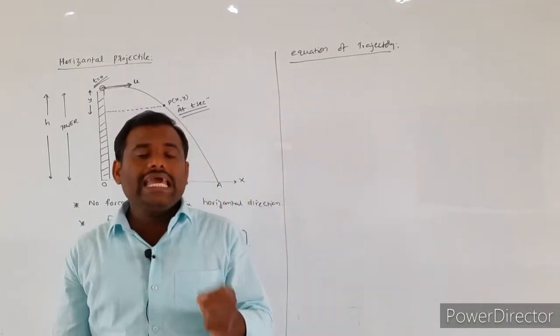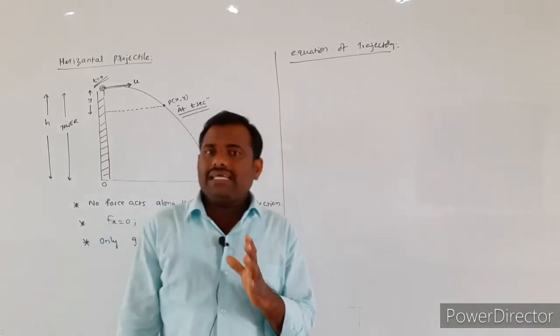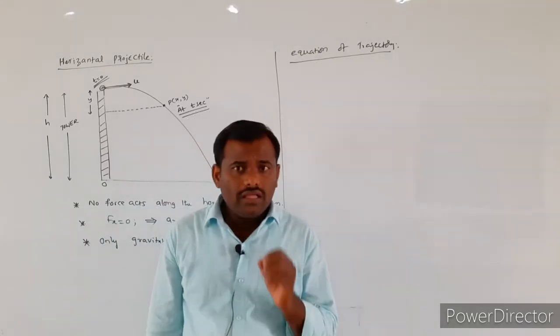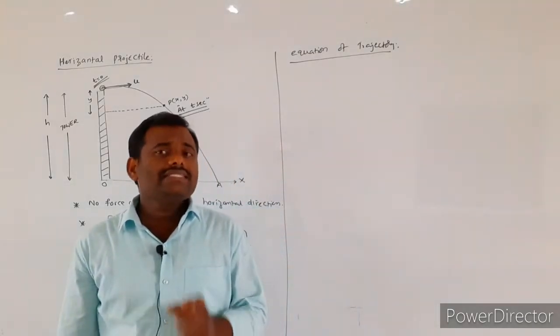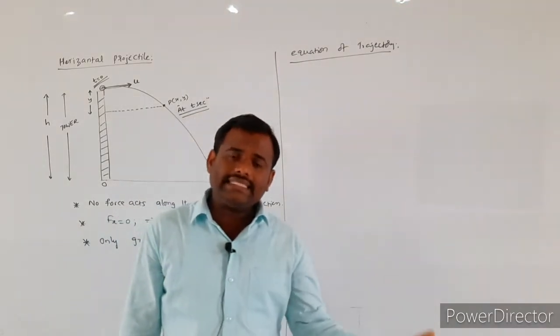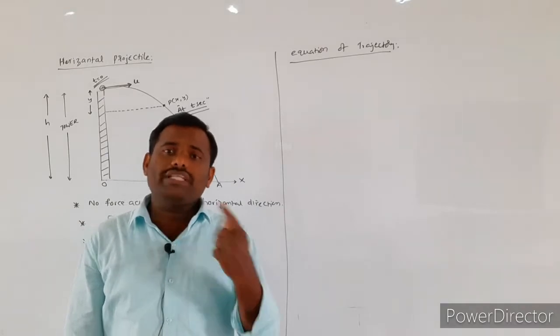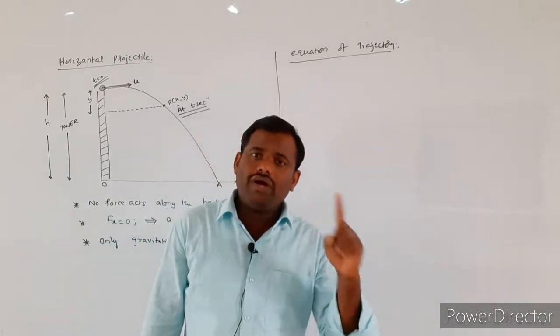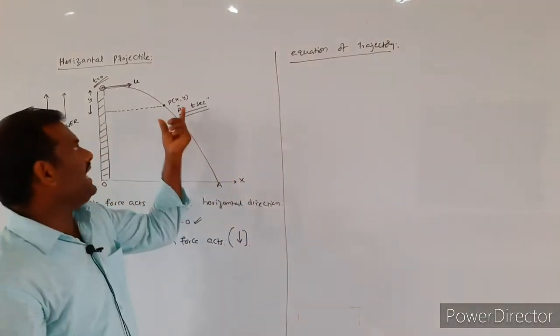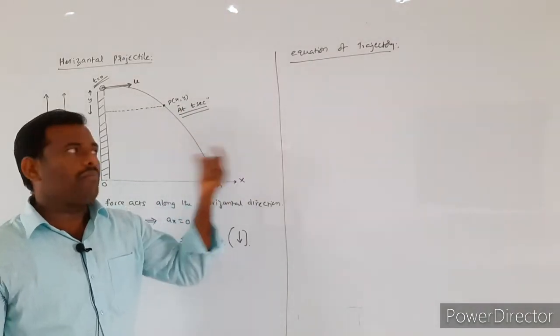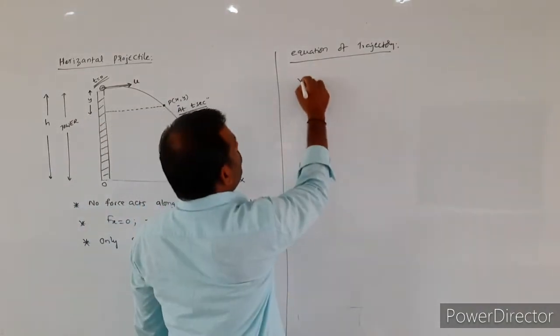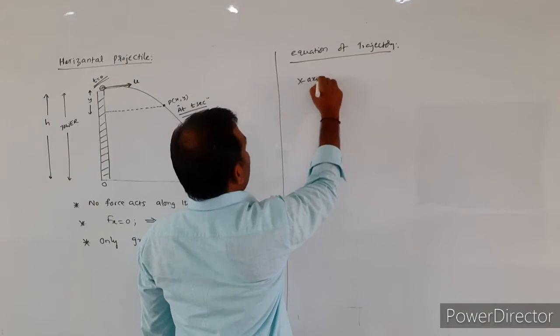That means in a given time interval, the particle will be covering some of the displacement along the x-axis. Simultaneously, the same object will also be covering some more displacement along the y-axis also, that only indicating the P of x comma y. First we consider the motion along the x-axis.